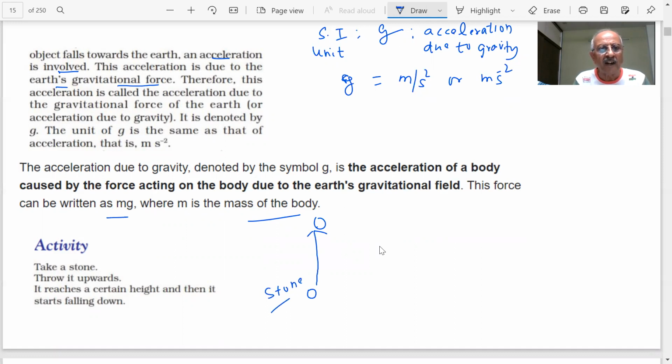It reaches a certain height, then starts falling. It will reach a certain height, then what is the result of that? After that, it will fall downward. So you have thrown it with some velocity, student. At the particular height, its velocity will become 0, and then it starts falling back. So this is an example of what we say, acceleration due to gravity. So it falls back on the earth.